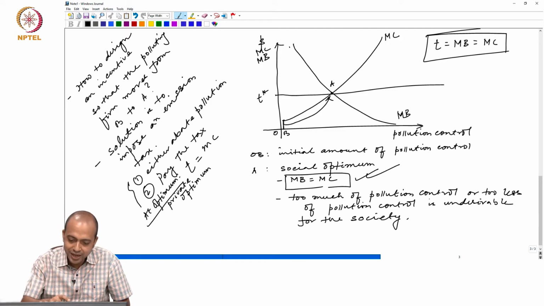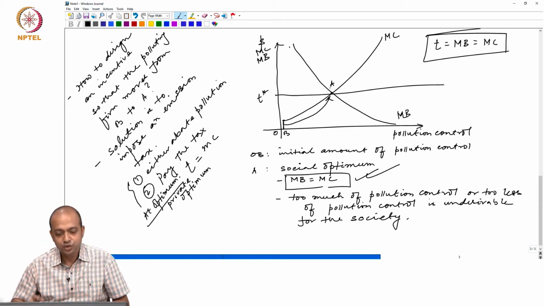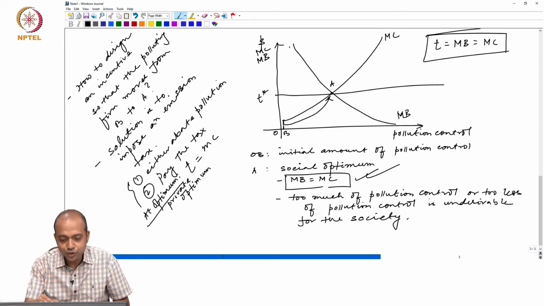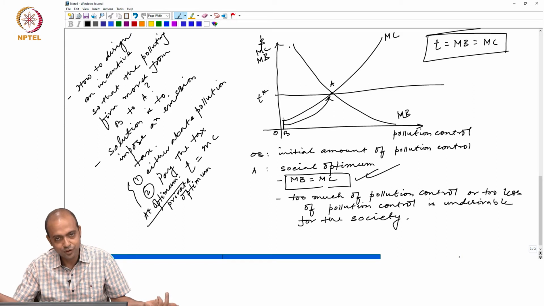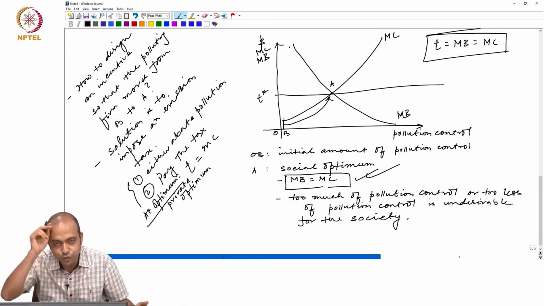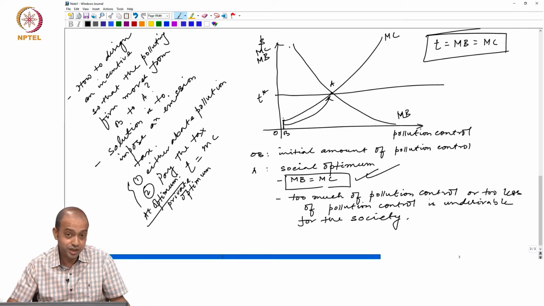So, that tax rate motivates the firm to move from point B to point A. The private optima, which was earlier at B, where there was no cost of avoiding pollution, has now moved to point A, because now an incentive is given in the form of this tax. If you do not abate, you need to pay the tax.